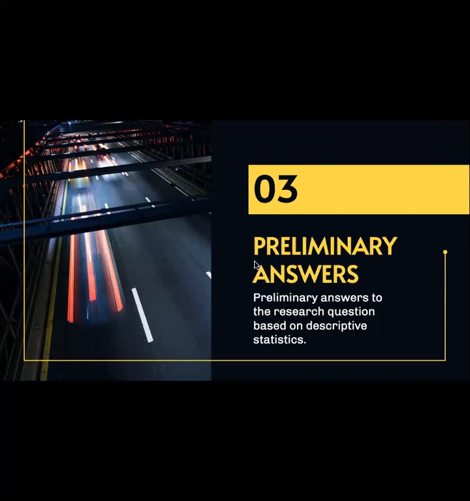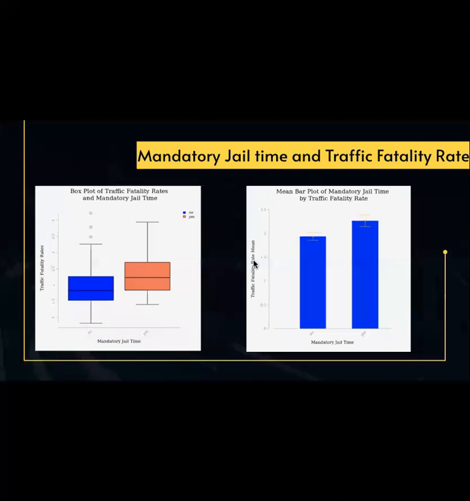Now I'm going to go into some of my preliminary answers to my research question based on some descriptive statistics. So here is mandatory jail time and traffic fatality rate. You can see a box plot of traffic fatality rate versus mandatory jail time grouped by yes or no on the left. You can see this does show homoscedasticity if the outliers were removed.